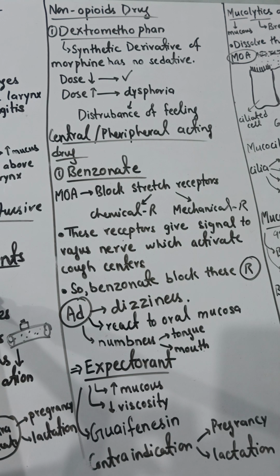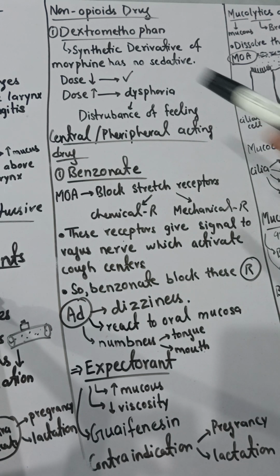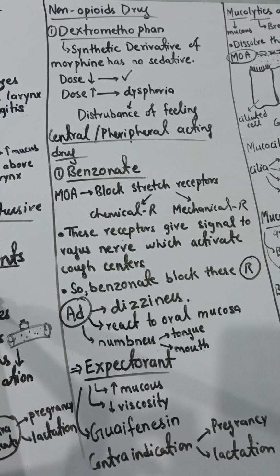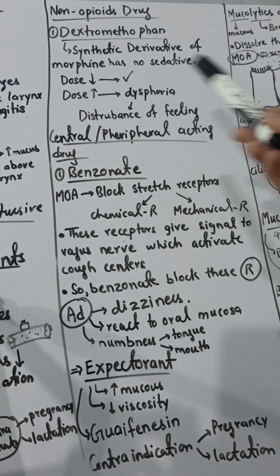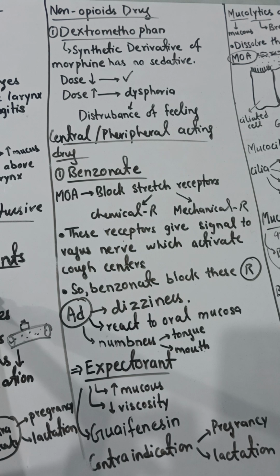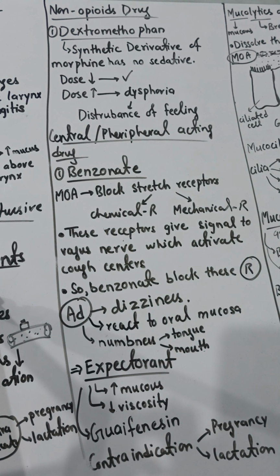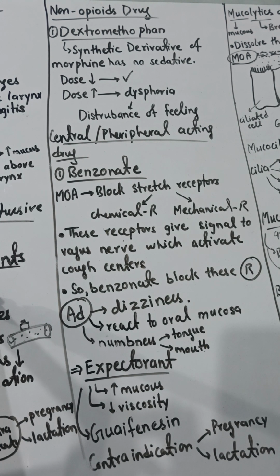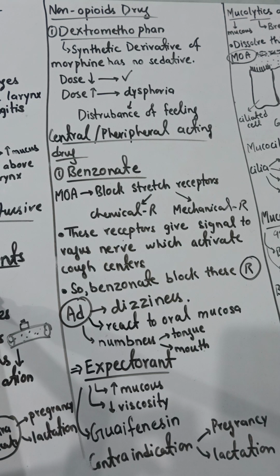So the most important non-opioid drug is dextromethorphan. It is mostly used because it has no sedative action. It is also a synthetic derivative of morphine, but it has no sedative action, meaning it doesn't cause dizziness to the patient and doesn't cause drug dependence.